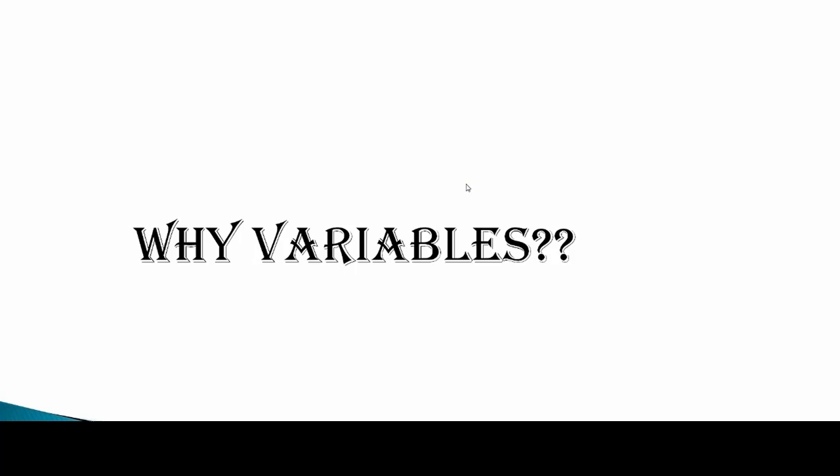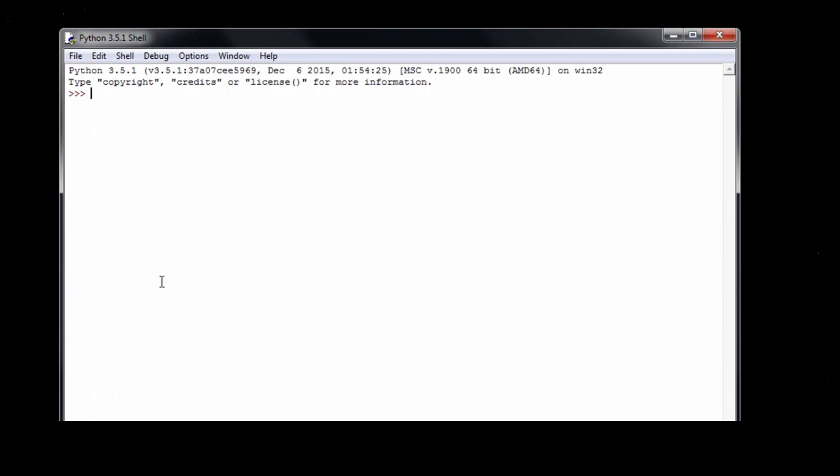Now we'll see how to create variables and how to use them. To create a variable, first we need to give a name to the variable. Variable name can contain letters, digits, underscore, but the first character should be a letter or underscore. It should not be a digit. Now, we'll create one variable.